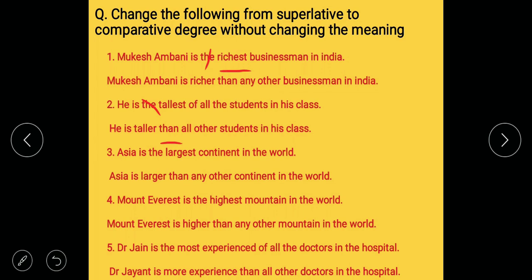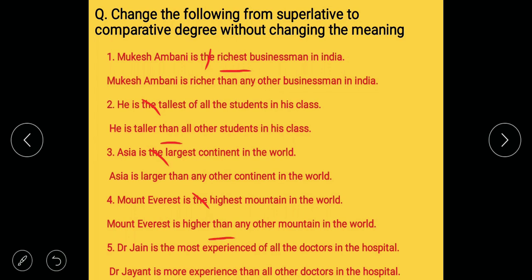Asia is the largest continent in the world. Asia is, remove the, Asia is large, second form larger. Asia is larger than any other continent in the world. Mount Everest is the highest mountain in the world. Then Mount Everest is, remove the, Mount Everest is higher. After comparative form we have to use than any other mountain in the world.